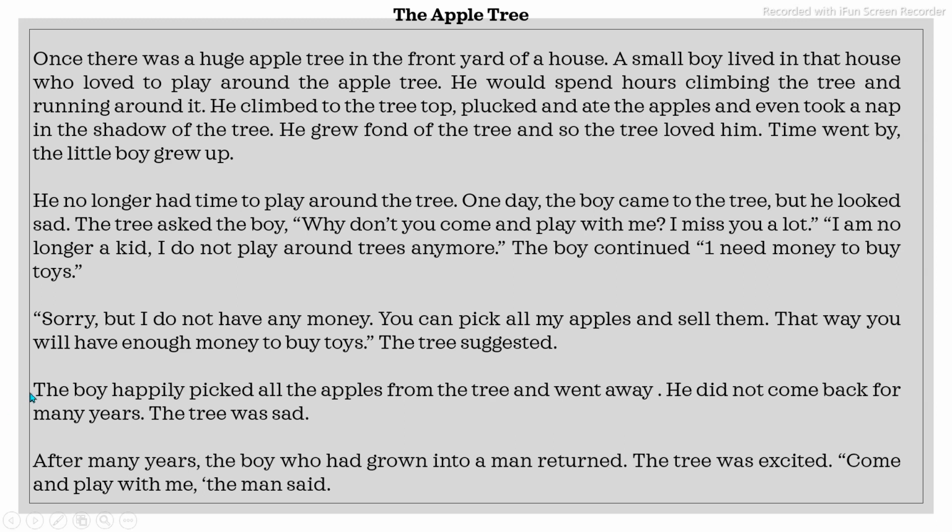So the tree suggested to pick the apples. So the boy happily picked all the apples from the tree and went away. So again here when we are narrating, picked, went, he did not come back for many years. So did not, again when we are narrating the story we are using simple past tense verbs. So he went away and did not come back for many years, and the tree was sad.